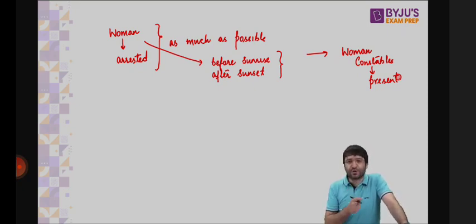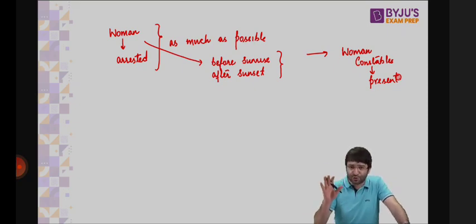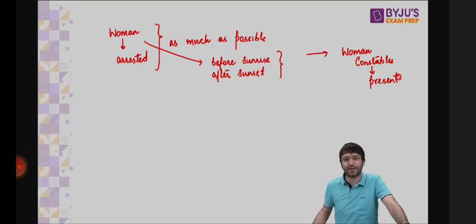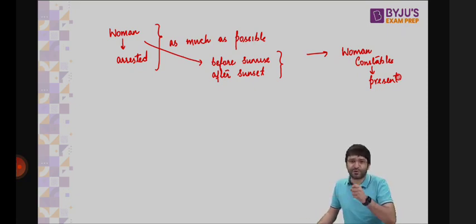arrested. His wife was also present. A paper was given to this wife that these are the charges against you, against your husband. Please sign on this. Why? Because so that tomorrow, if Mr. Goswami claims in the court that I was not informed of the grounds on which I was arrested, we can show this document before the judge saying this is duly signed by the wife of this journalist because we informed at the time of the arrest that these are the allegations against you, these are the charges against you. And within 24 hours, Mr. Goswami was produced before the nearest magistrate.